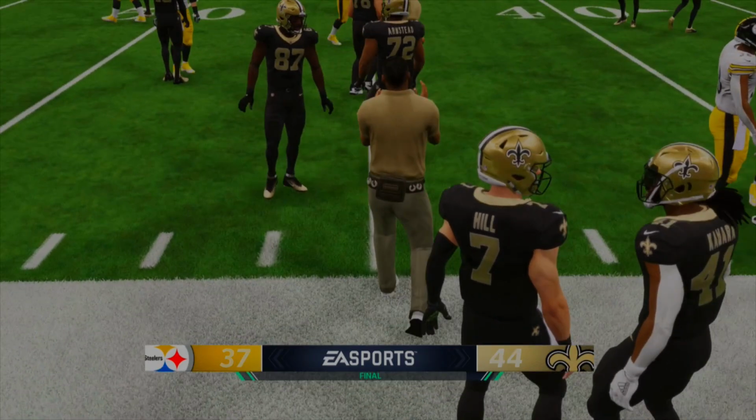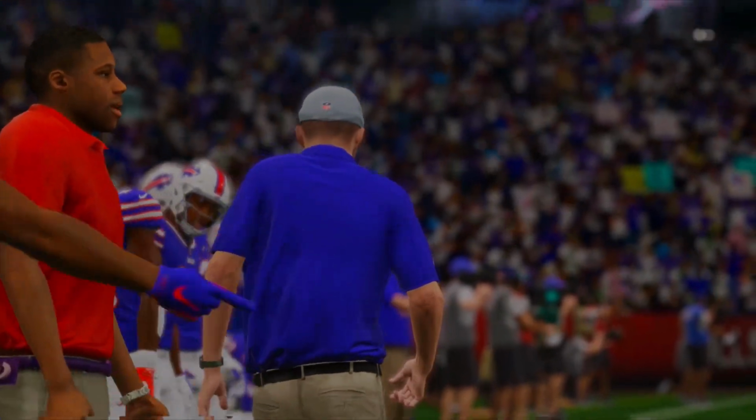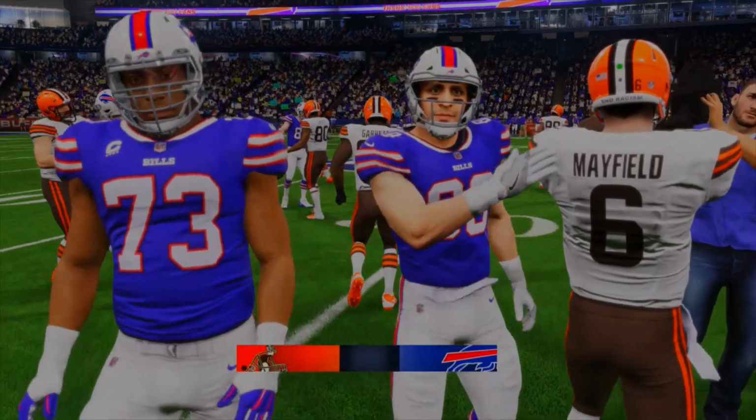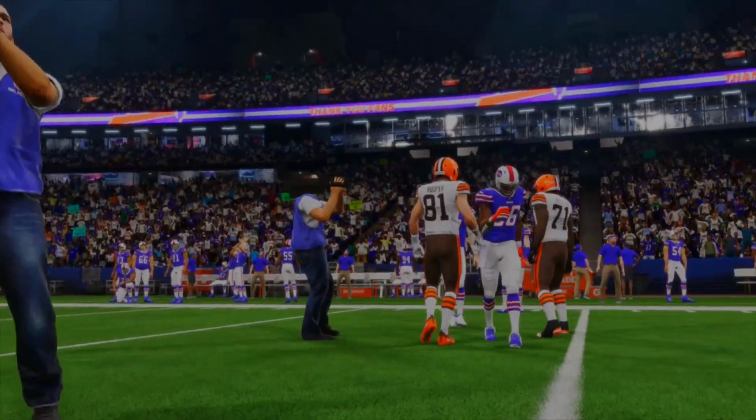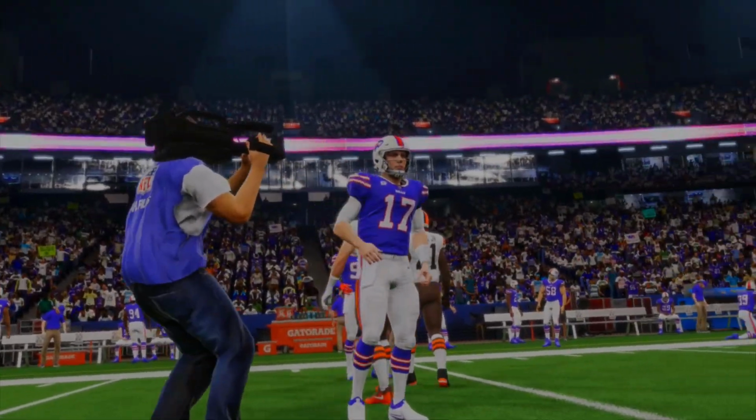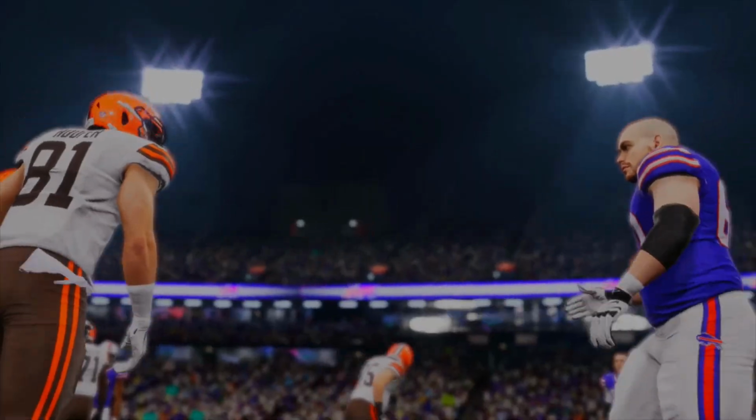Another good game we've had here. Let's move on. And this might just be the craziest one we've seen all day. I could have seen the Browns winning, but 42-7 is just something else. Browns beat the Bills, the number 3 seeded Bills.